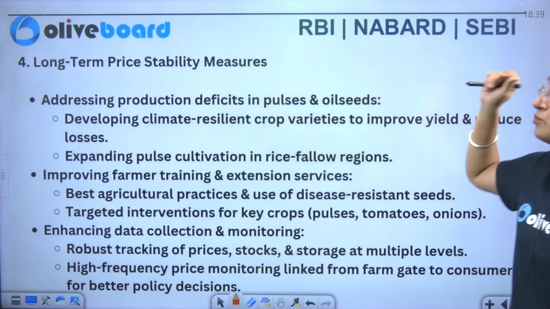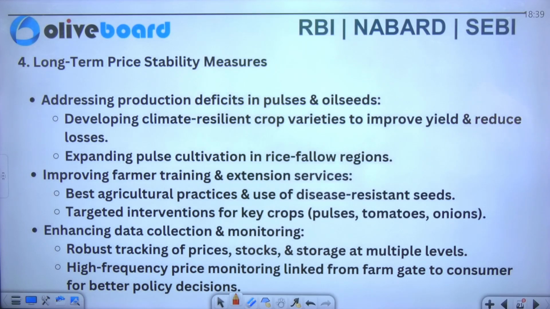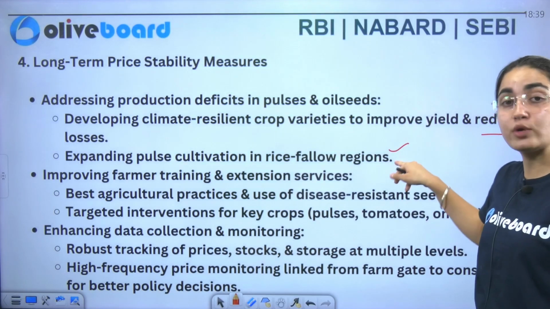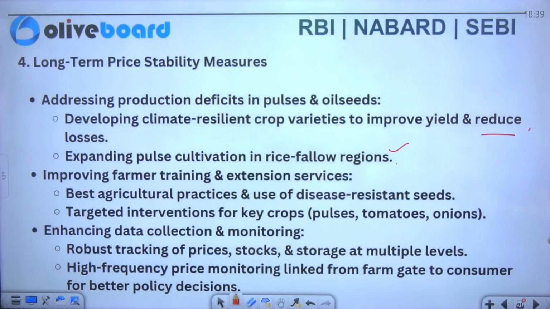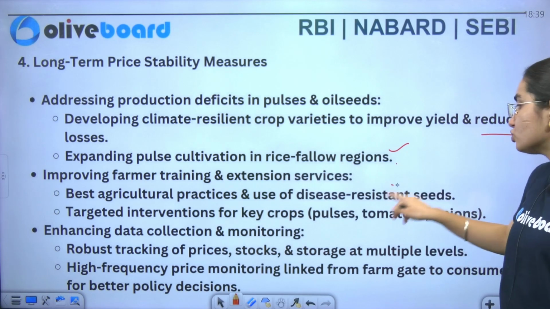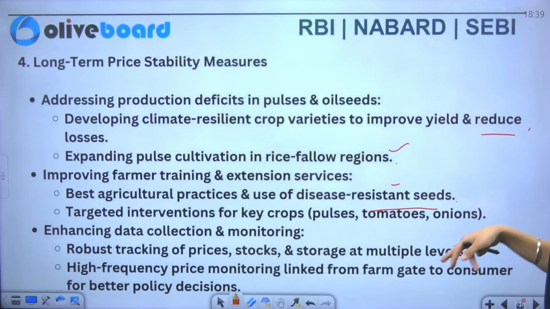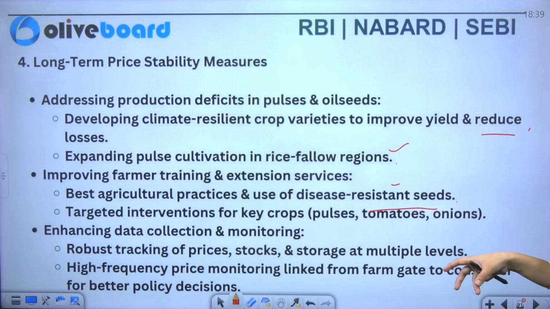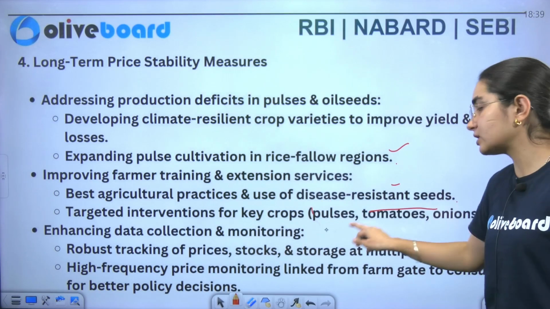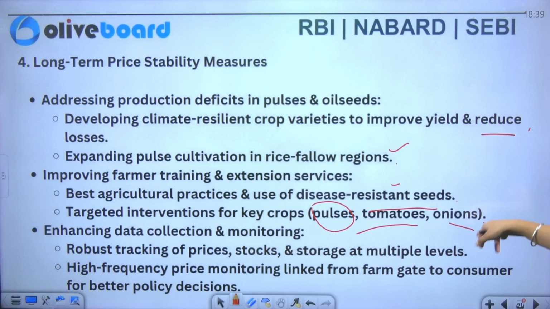Now we'll talk about the long-term price stability measures. So what are they? Addressing the production deficits in pulses and your oil seeds, developing your climate resilient crop varieties to improve the yield and to reduce the losses, expanding your pulse cultivation in the rice fallow region. Next, improvement in the farmer training and extension services, that includes your best agricultural practices and the use of disease resilient seeds. Similarly, we talk about the targeted interventions for key crops, that includes your pulses, your tomatoes, your onions.